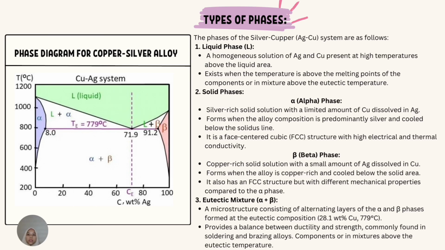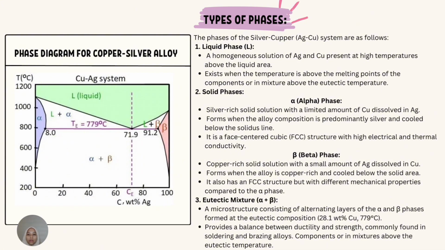Like the alpha phase, it also has an FCC structure, but it possesses different mechanical properties, making it stronger and harder than the alpha phase. Finally, we have the eutectic mixture, which is a combination of both alpha and beta phase. This microstructure is formed at the eutectic composition of 28.1 weight% copper at a temperature of 779 degrees. The eutectic mixture consists of alternating layers of the alpha and beta phases, offering a balance between ductility and strength.